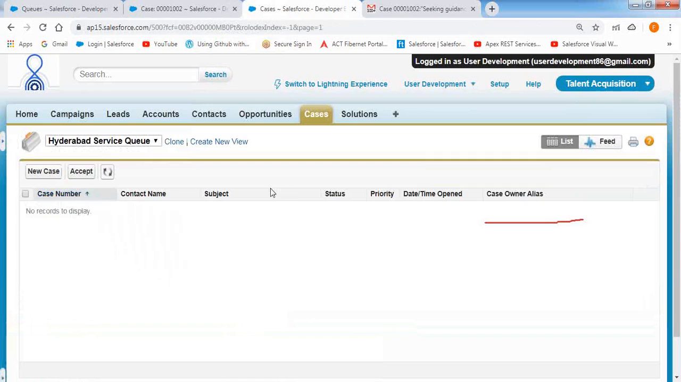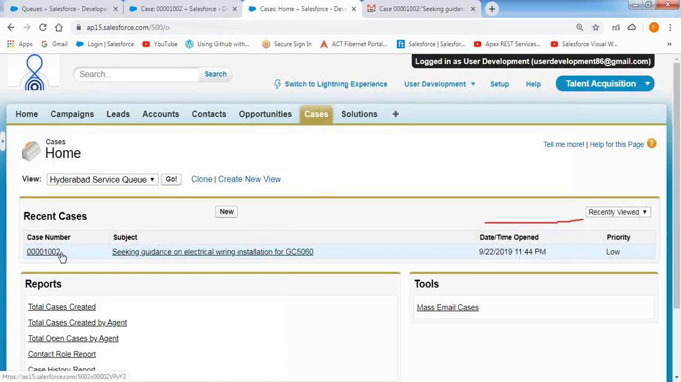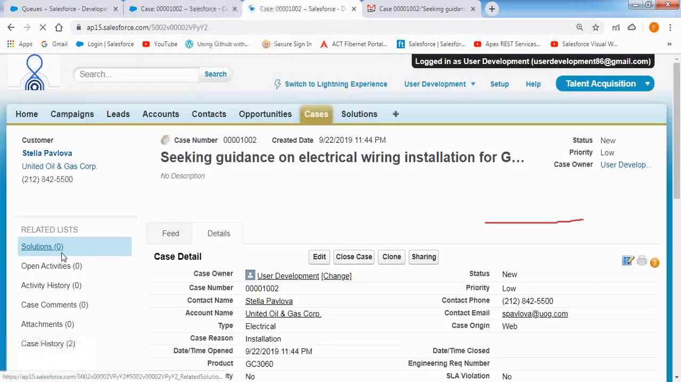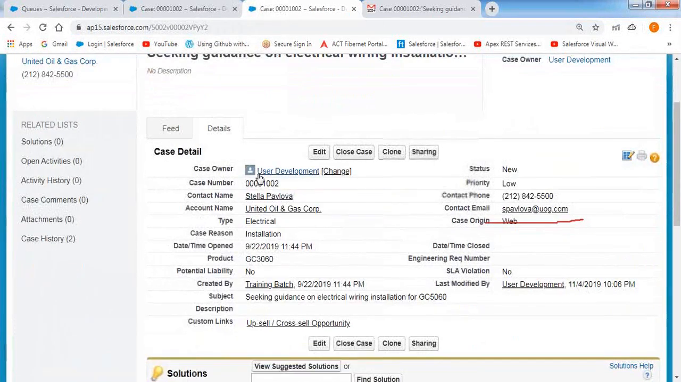Now the queue is empty. Now let's go to the cases. Now the record is available here. Who is the owner of the case right now? Development. Okay. Initially, we transferred from user to queue, and then we are transferring from queue to user. Like in the last session I told you, we can transfer the record from user to user, user to queue, queue to user, or queue to queue also. All four options are possible.